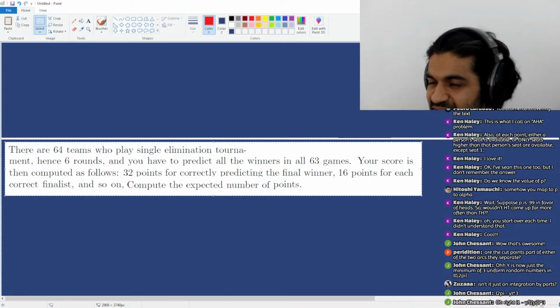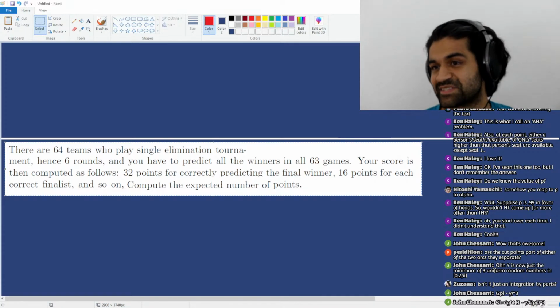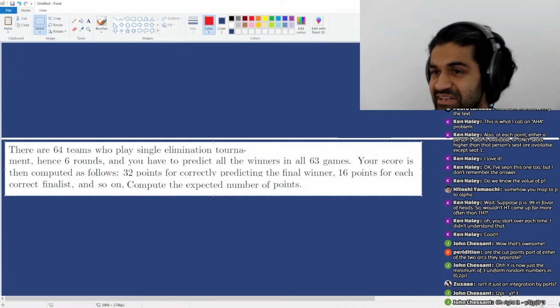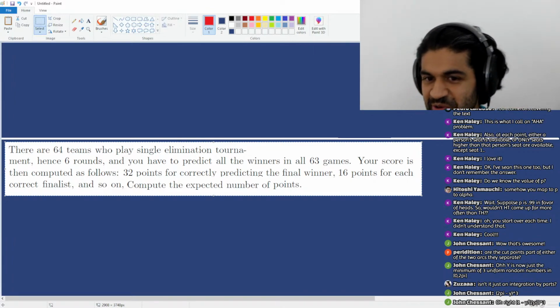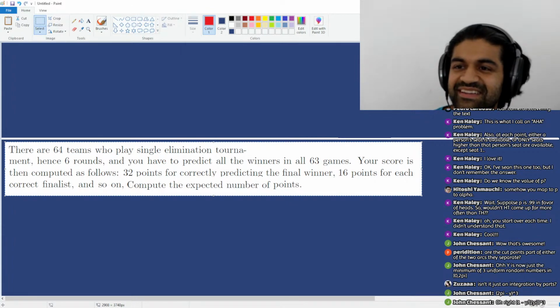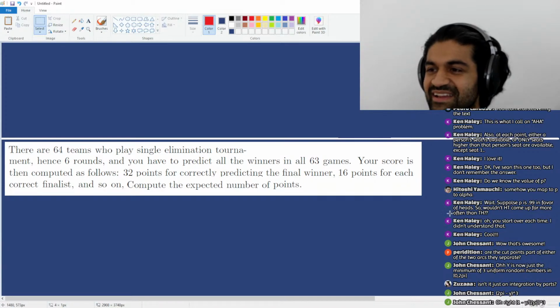After that, every correct prediction is 16 for the semifinals, and if you predict the finals correctly, it's 32. So the question is, what is the expected number of points you are going to get in this scenario?